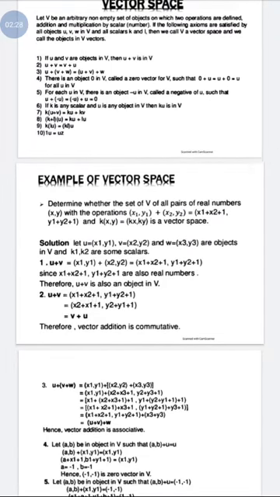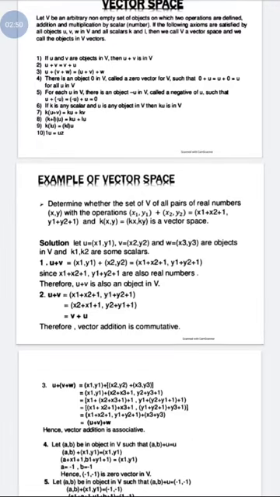Let's prove whether this is a vector space or not. Let u equal (x1, y1), v equal (x2, y2) and w equal (x3, y3). We have taken w because we have to apply the distributive and associative properties, so we need this third vector.